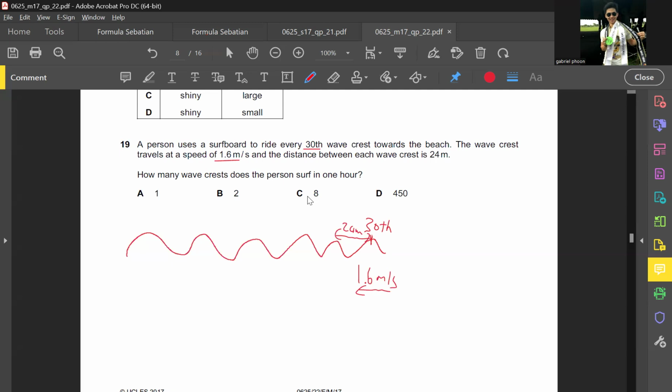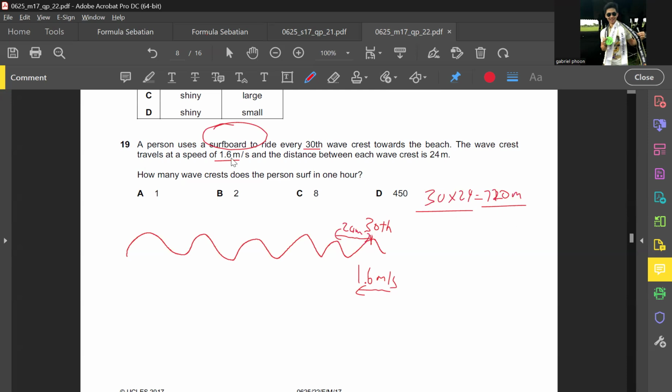First, I want 30 times 24. Why? Because this is the distance for each wave that the person surfs. Press it in the calculator and you get 720.